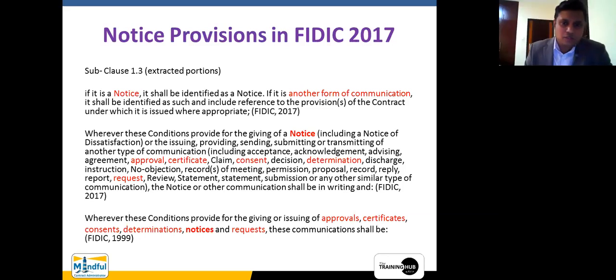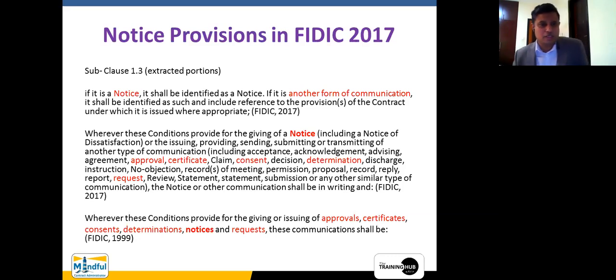That's fine. Okay. So once again, now you can see the second paragraph which appears within the FIDIC 2017 version related to the notice. You may have wondered why I am using this particular slide, because all these subclauses which I have mentioned to you give ground for the contractor to raise a claim. Am I right? So when you have the ground for the contractor to raise a claim, that needs to be identified as a notice.